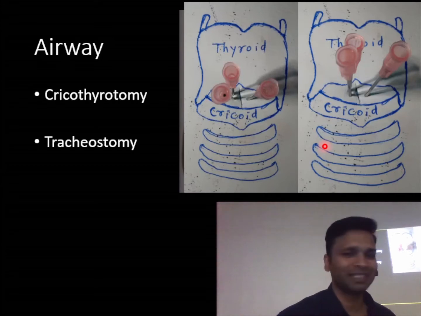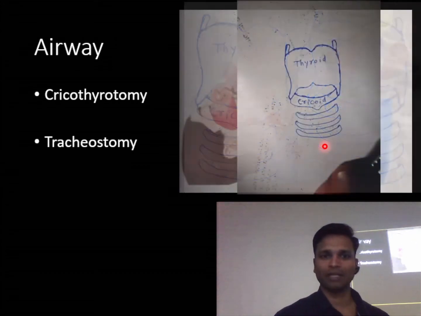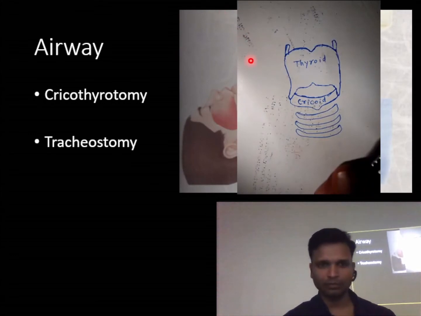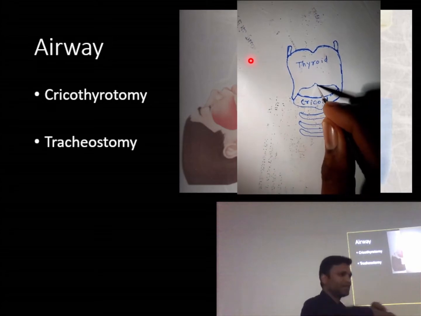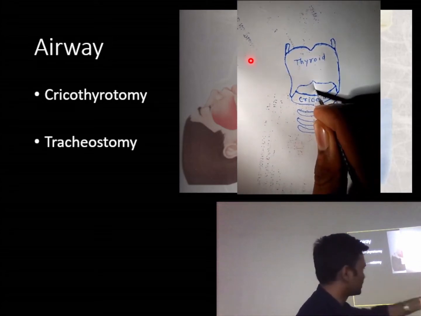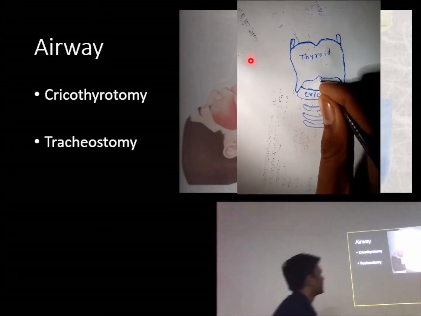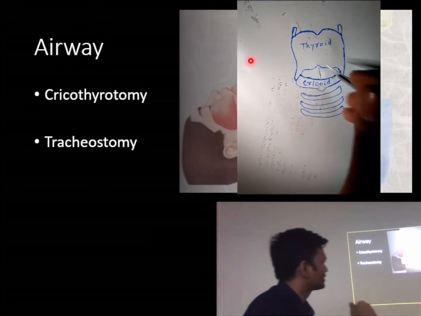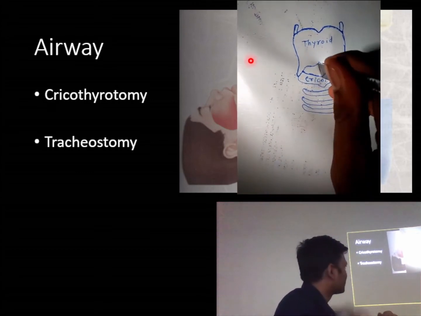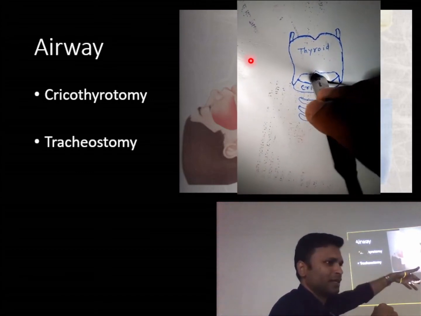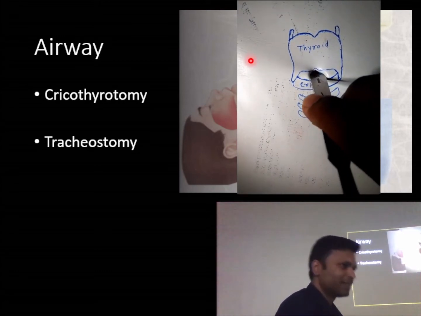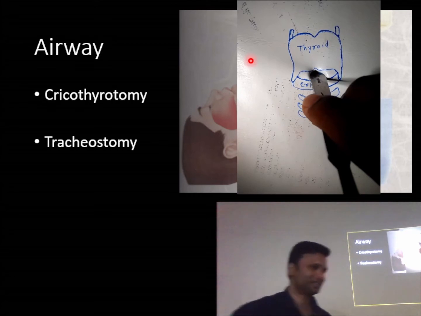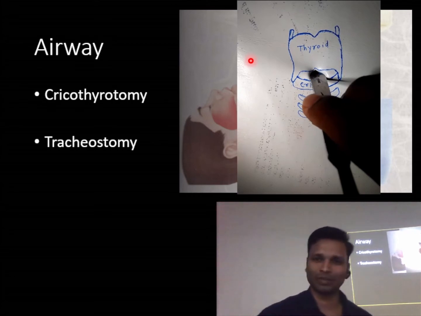Suppose you don't have these needles, if you have a blade, number 15 or number 11 blade, what you can do is give an incision, and the distal end of the blade, the blunt end, you insert it and rotate it. So we give an incision in this cricothyroid membrane, insert the blade's blunt end, just rotate it and keep it open. Understood? The patient won't be cursing you at that time. You're saving the patient's life. The patient is going unconscious. Okay.